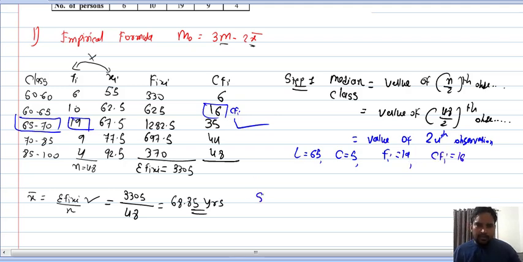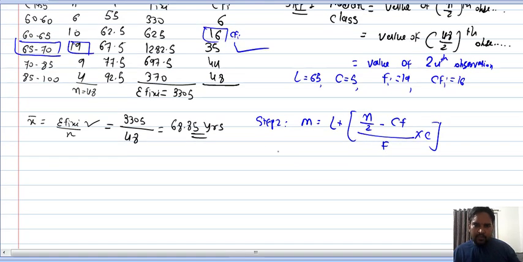Okay, now step number 2, median value. So M equals L plus, in bracket, n upon 2 minus CF upon f, multiplied by c. So what is the median? 65 plus n upon 2 is 24 minus CFi 16 upon 19 into 5.